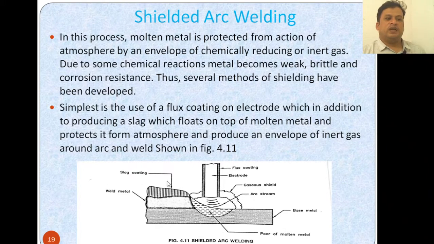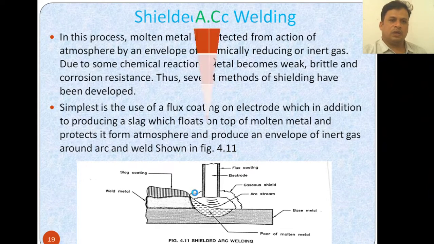If you see this figure, you have the base metal, a pool of molten metal, the weld metal, slag coating, flux coating and electrode. We have already seen this one. So in shielded arc welding, the flux coating, in addition to producing slag that floats on top of the molten metal and protects it from the atmosphere, produces an envelope of inert gas around the arc. It is a shielded process where the welding is done under a gaseous shield, which makes the electric welding suitable.